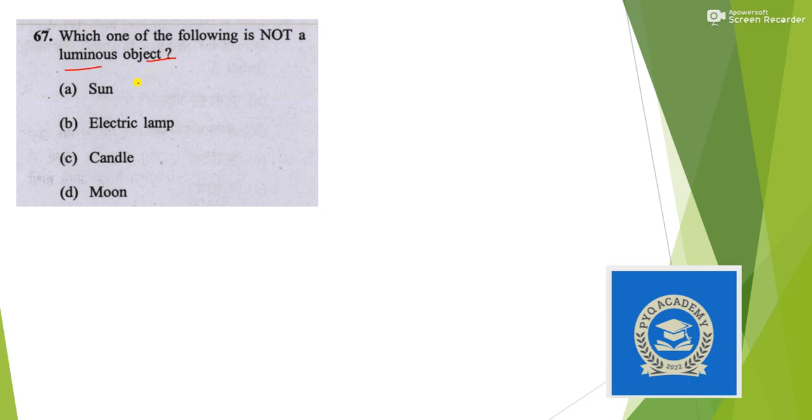Next question. Which one of the following is not a luminous object? So the object which is not having its own light is a non-luminous object. Sun is having its own light, so it is a luminous object. Electric lamp is a luminous object. Candle is a luminous object, but moon doesn't have its own light. So answer is option D. This is a repeated question. Exactly the same question has been asked earlier.